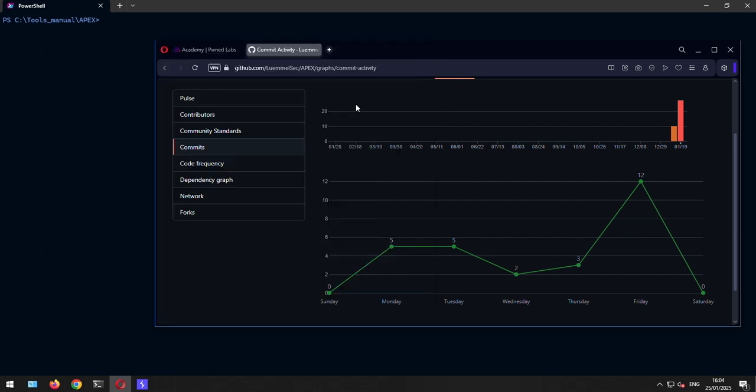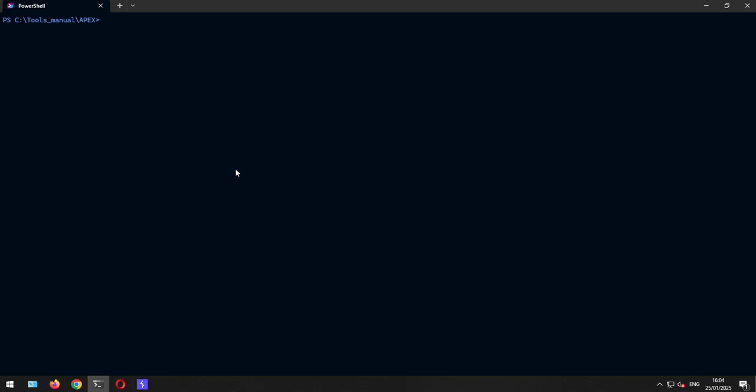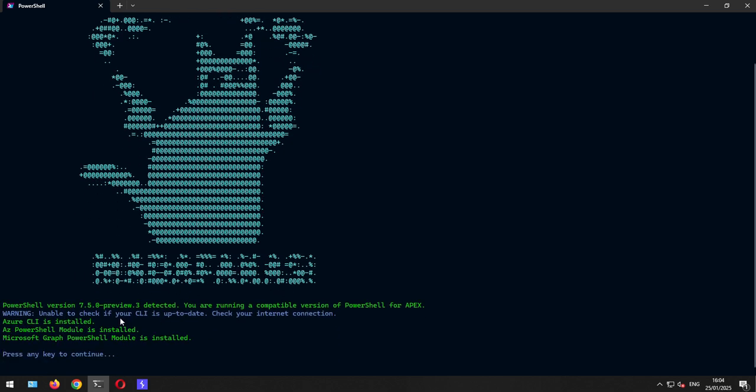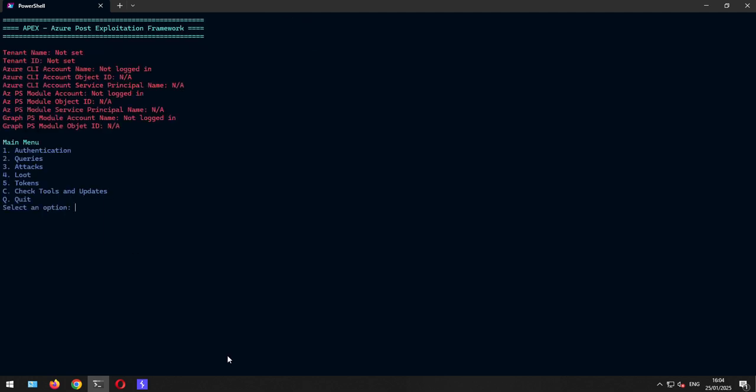So as we do not want to run it in this version, let's do it here, in Apex. It should say everything is here, PowerShell version 7, and all the tools we need are here.